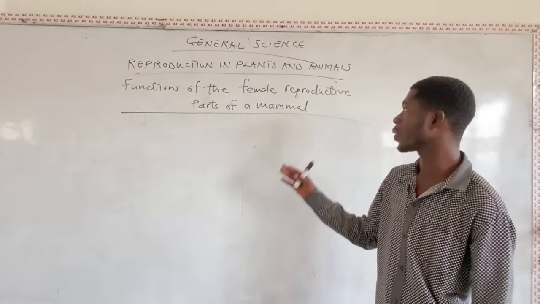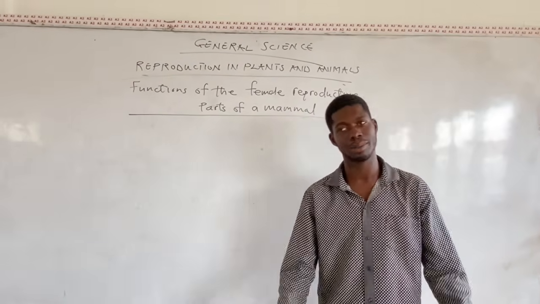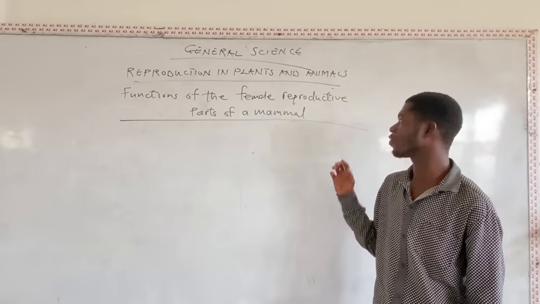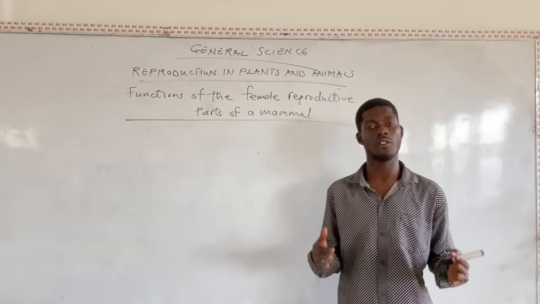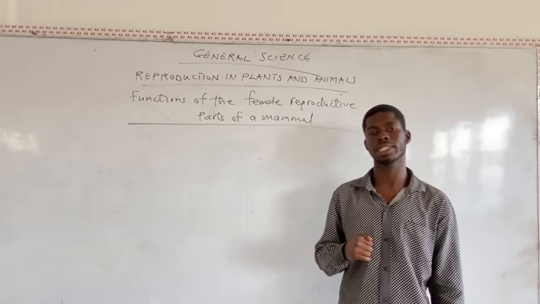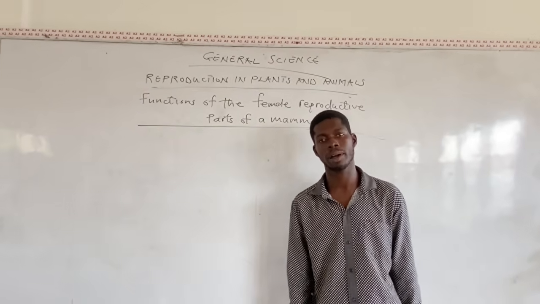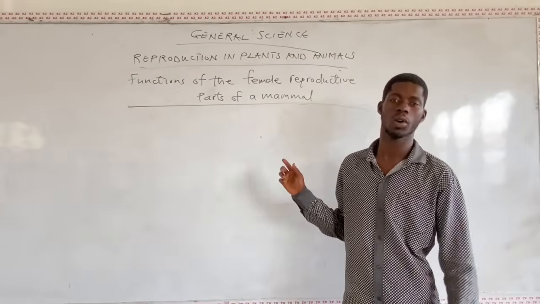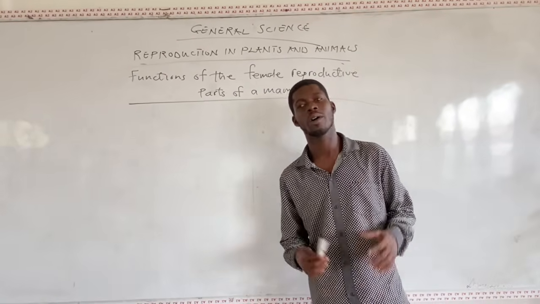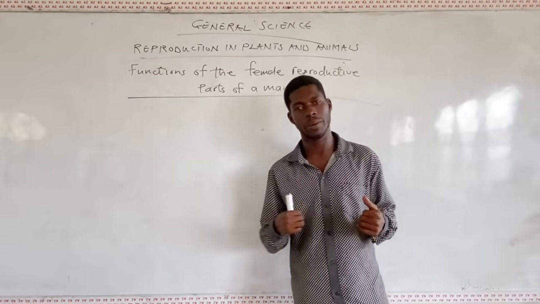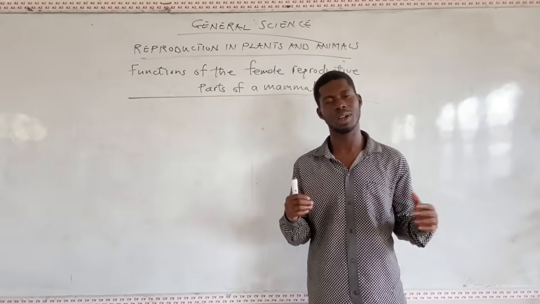Still on the topic reproduction in plants and animals. So our subtopic for today is functions of the female reproductive parts of a mammal. I'm supposed to draw the female reproductive organ on the board for you, but I'll give it to you as an assignment so that you can do it and present it to me for, I think, 2 marks.